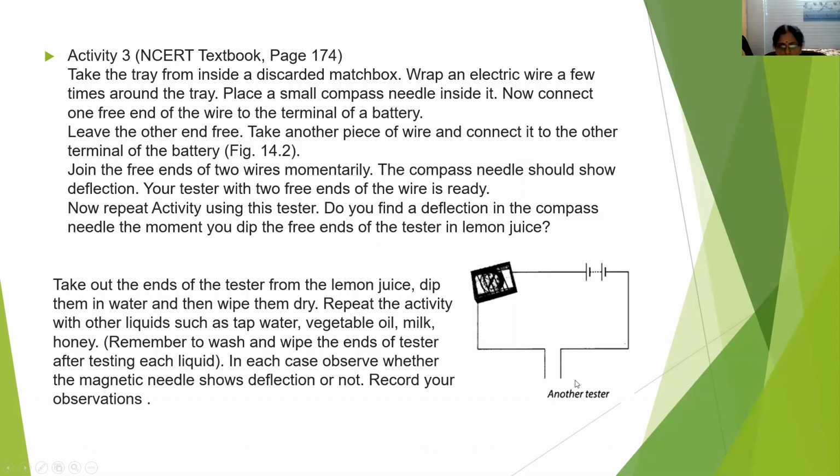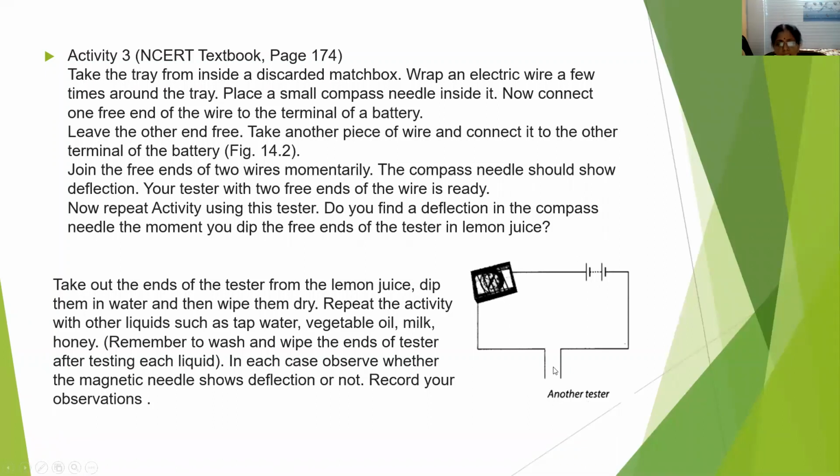we have to clean them with water and wipe them dry, and repeat the activity with other liquids such as tap water, vegetable oil, milk, honey, etc. While we do the activity with other liquids, every time we have to wash and wipe the ends of the tester after testing each liquid.